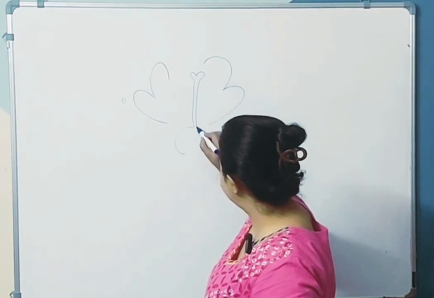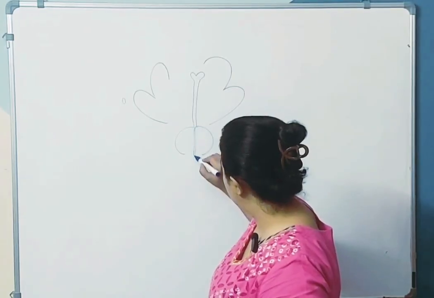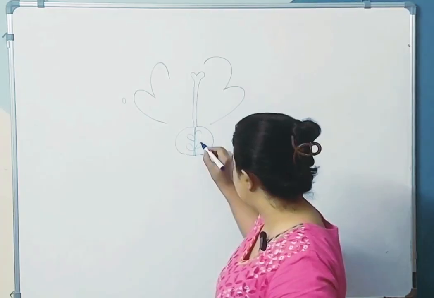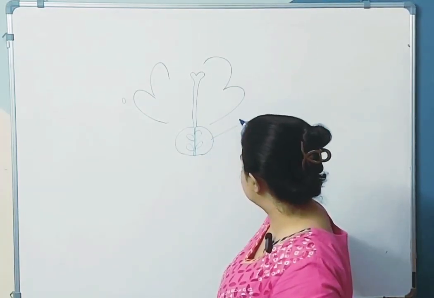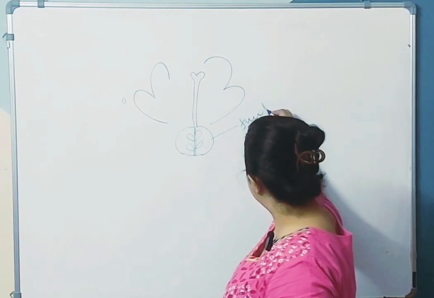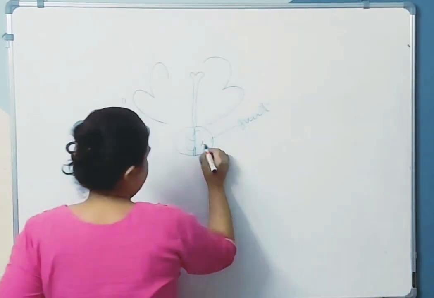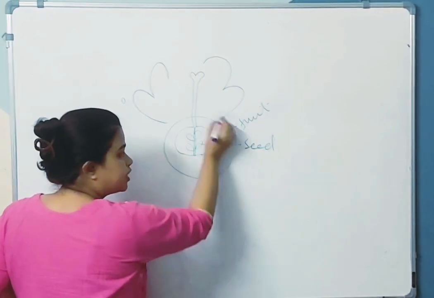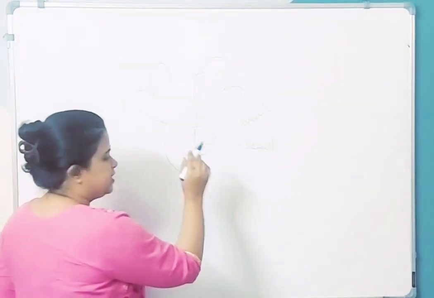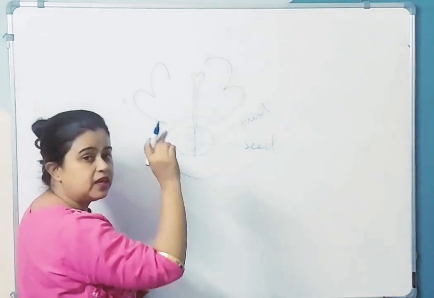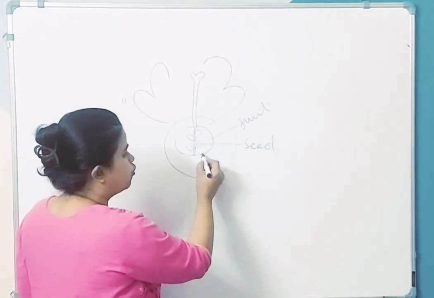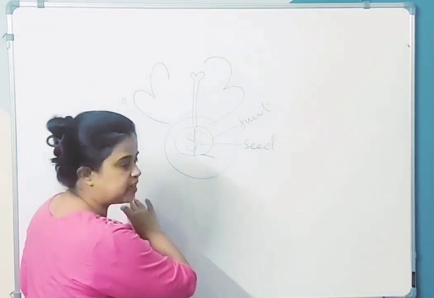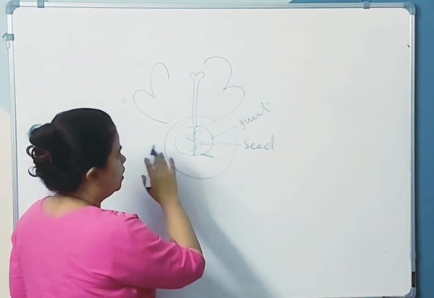And this is the ovary. Ovules are here. After fertilization, this ovary forms the fruit, and this forms the seed. So the seed gets enclosed inside a fruit body. This does not happen in gymnosperms because there is no ovary, hence no external fruit. That is why the seeds are naked. Here the seeds are not naked.